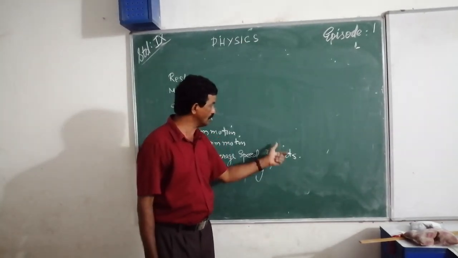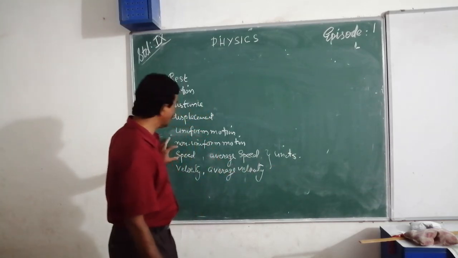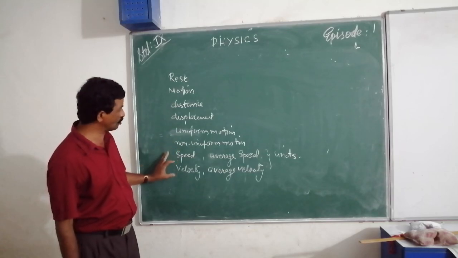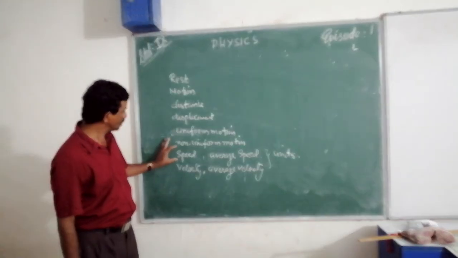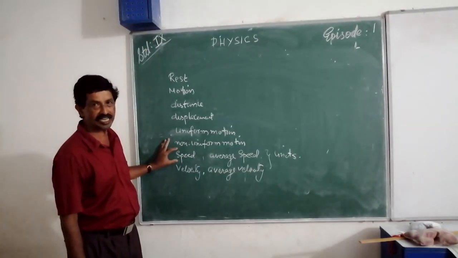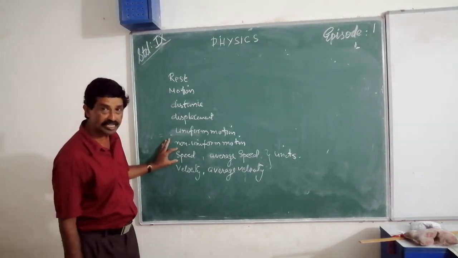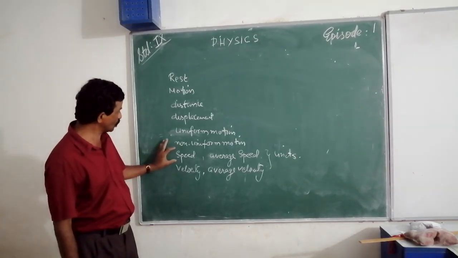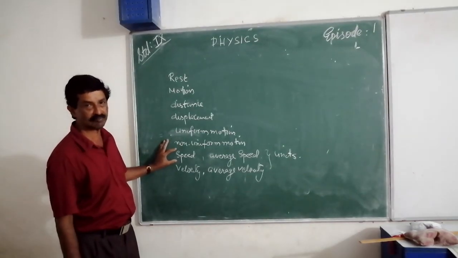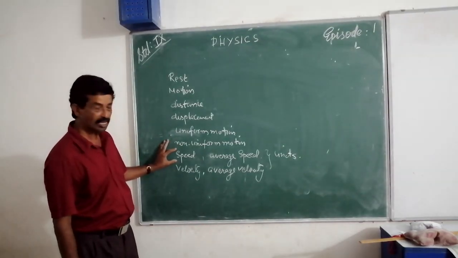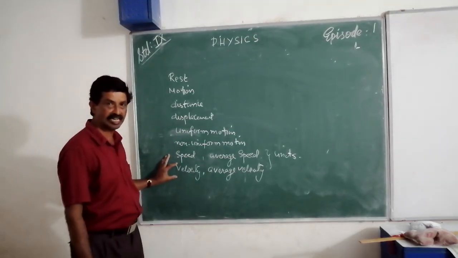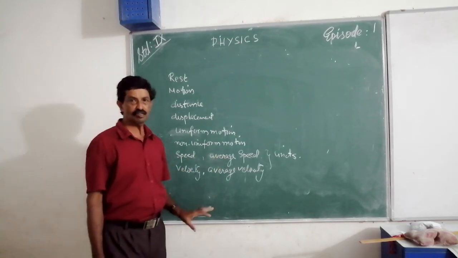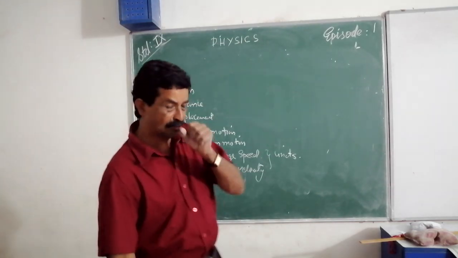The unit of these two remains the same, but speed is a scalar quantity and velocity is a vector quantity, because speed is distance by time, so it is a scalar, and velocity is displacement by time, so it is a vector. Okay? Try to find out more examples from your surroundings.